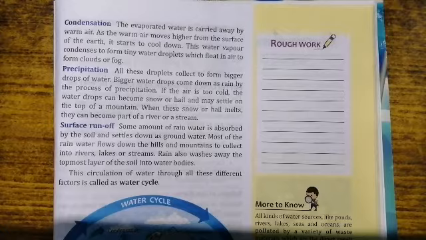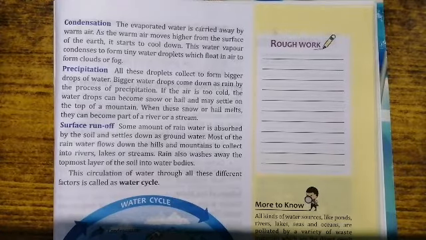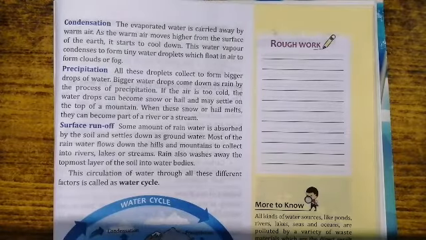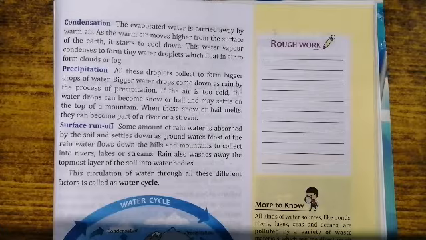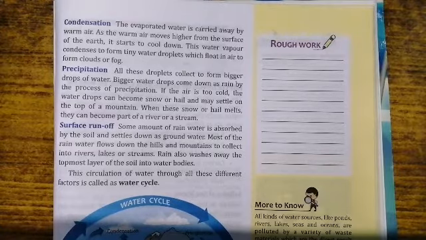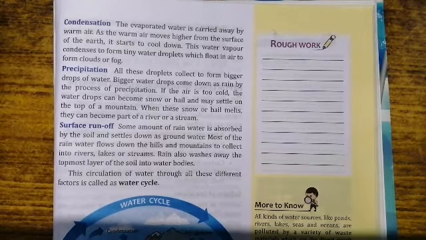Condensation. What do you understand by the term condensation? The evaporated water is carried away by warm air. As the warm air moves higher from the surface of the earth, it starts to cool down. This water vapor condenses to form tiny water droplets which float in air to form clouds or fog. And this process is called condensation.